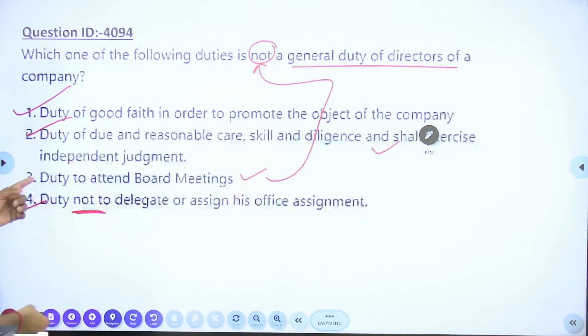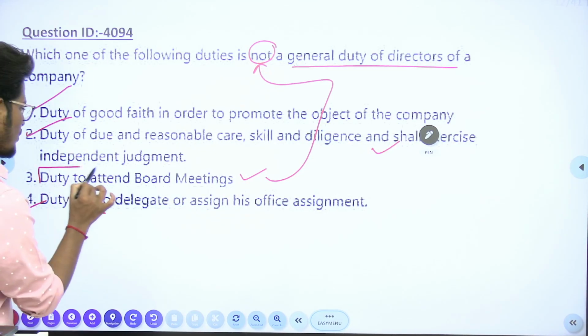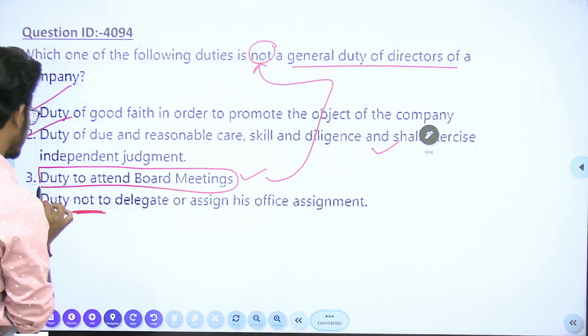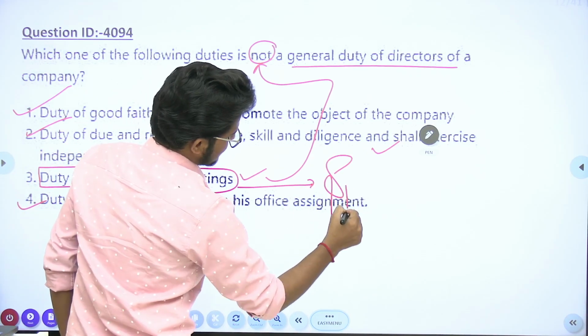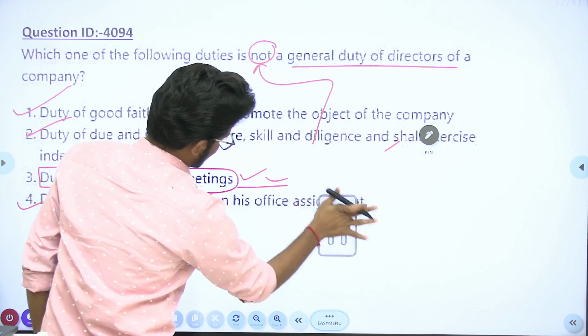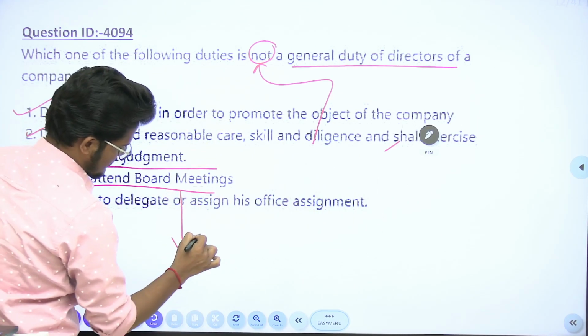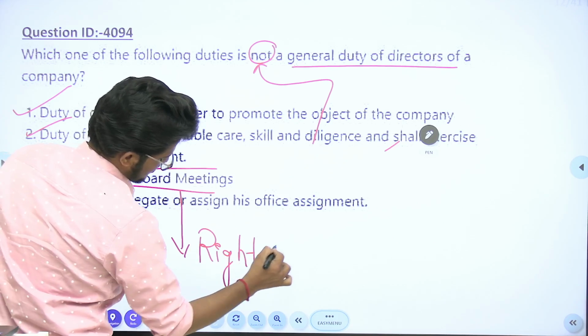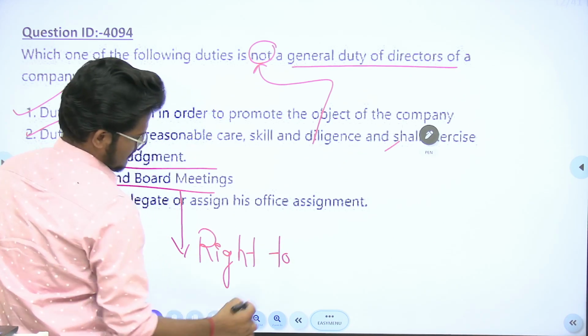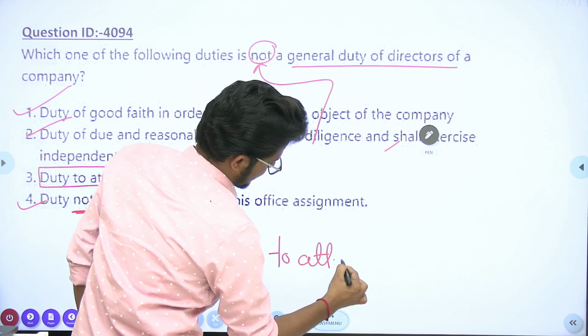Now the remaining one is the duty to attend the board meeting, which is a specific duty, not a general duty. Actually, this is not a duty, I would say. This is a right of the director, the right to attend the general meeting or board meeting, because he is a board member. Right to attend the board meeting.